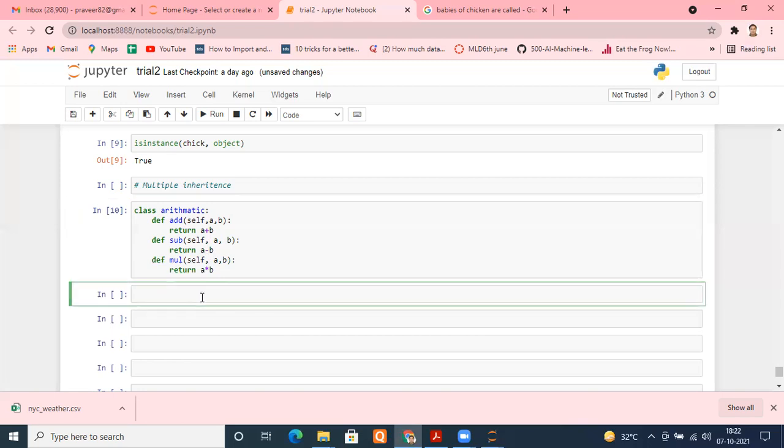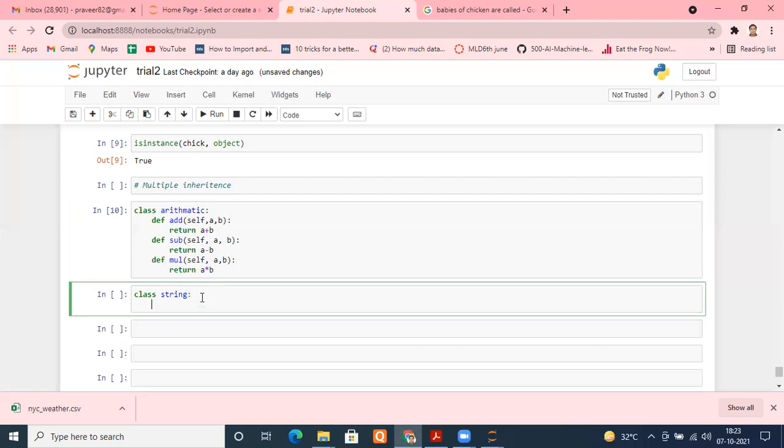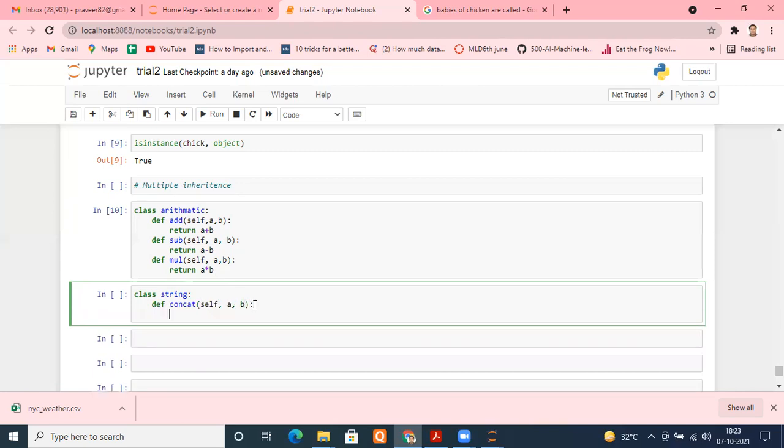Now suppose there is one more class known as String. I'm just taking an example, creating my own string class. str is a keyword, so I type String instead, no issue. Right now I'm not inheriting anything, so I can skip that. I define a function def concat, which again takes two arguments, self, a and b, and this time it will do concatenation of a and b.